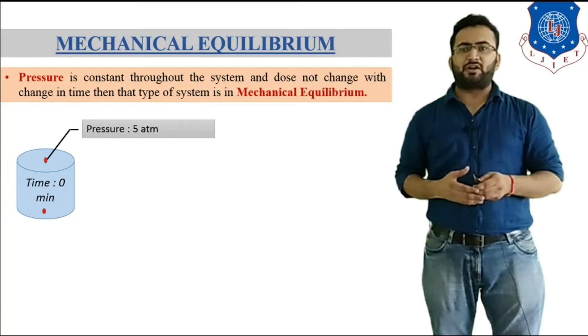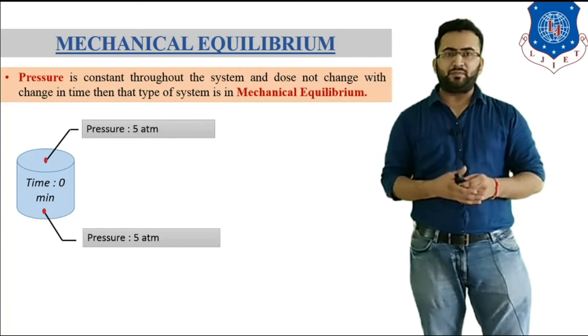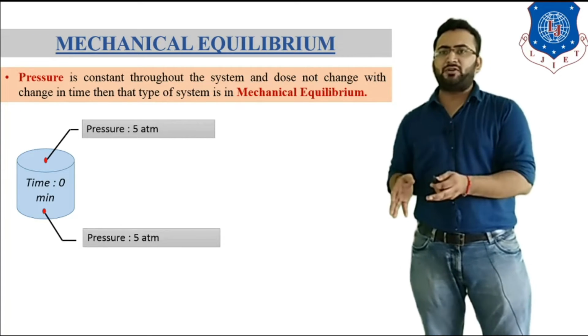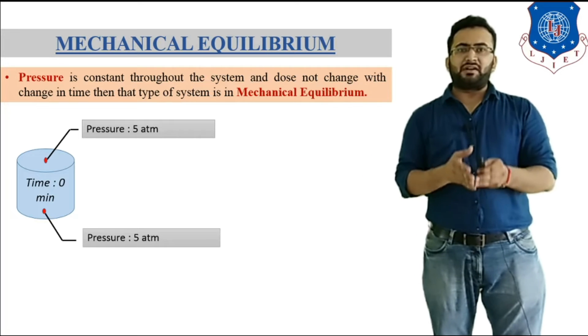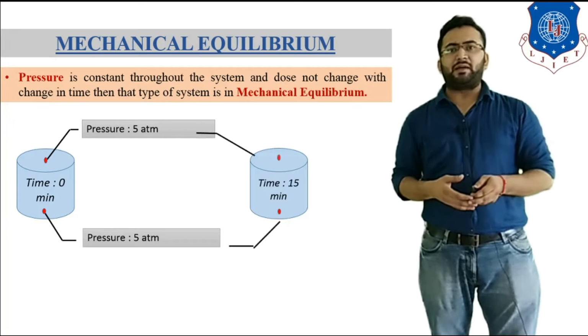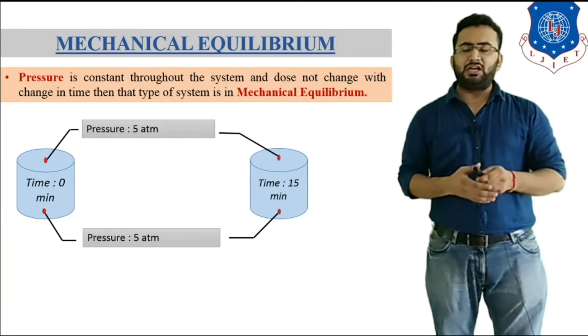Now if we measure pressure at this point and get 5 atmospheric pressure, and if we measure pressure at any point of this system and get the same pressure, and this pressure does not change with change in time, then that type of state of the system is known as a mechanical equilibrium.